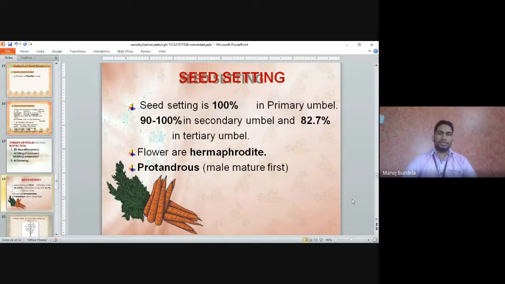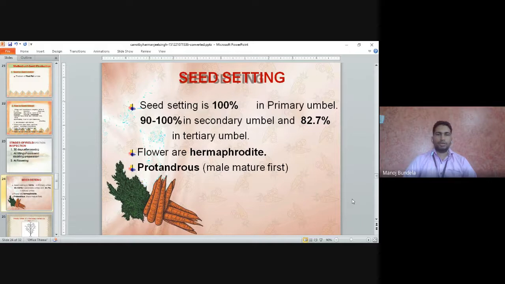Seed setting. Seed setting is 100% in primary umbel, 90 to 100% in secondary umbel, and 82.7% in tertiary umbel.